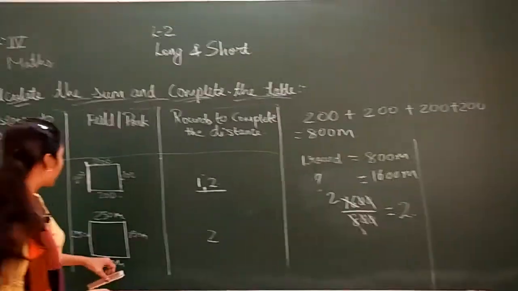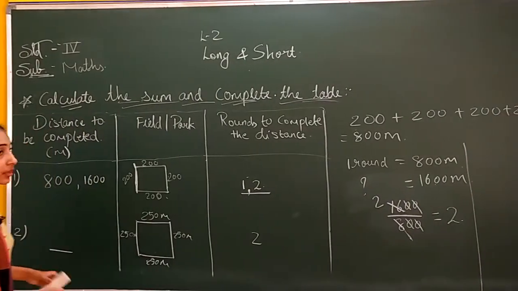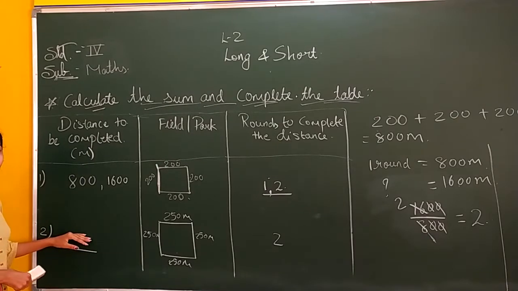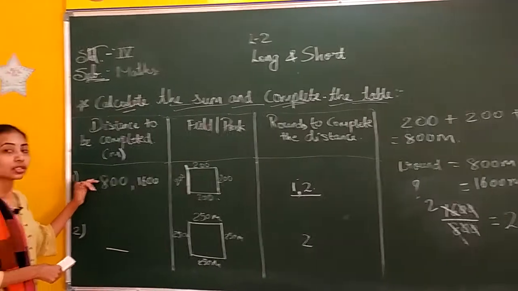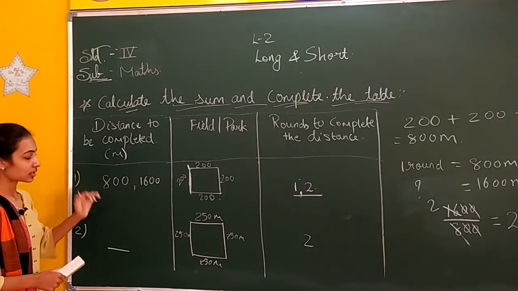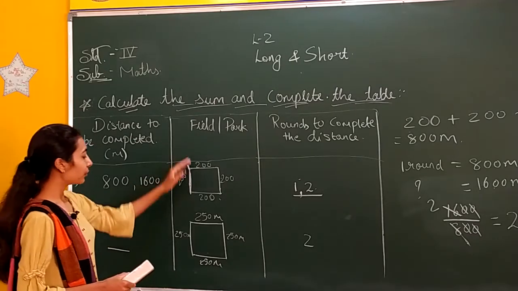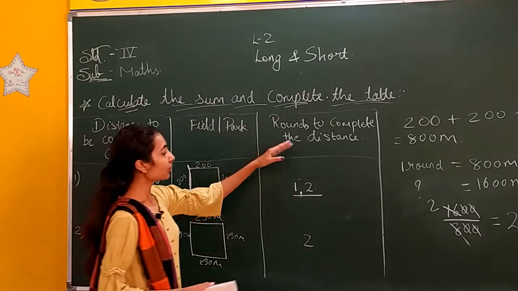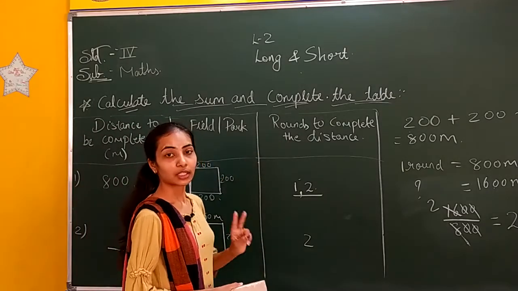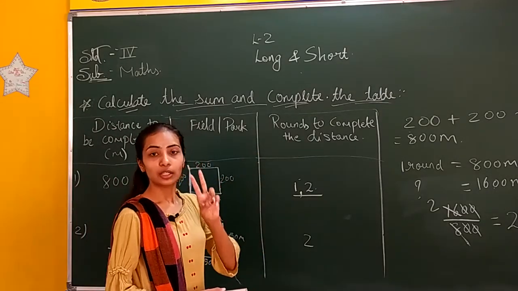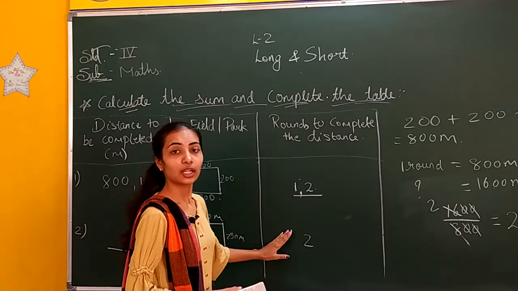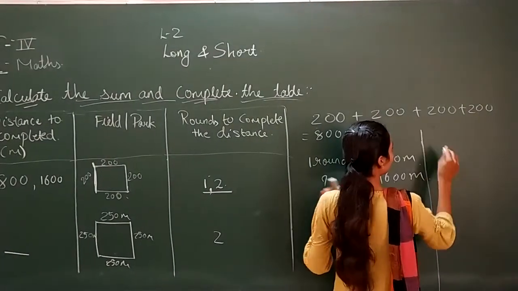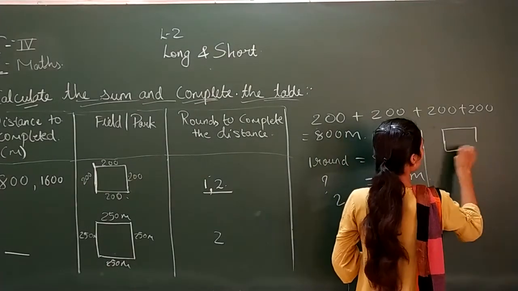Okay. Now what is next? Here the distance to be completed in meters we have to find. In our number 1, the distance was given to us. Now the distance we have to find. Field park is 250, 250, that total we will find, and rounds taken are 2. So first let us find the field park, how much it is in one round.